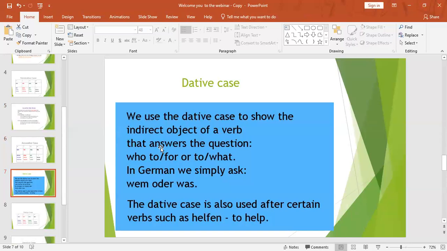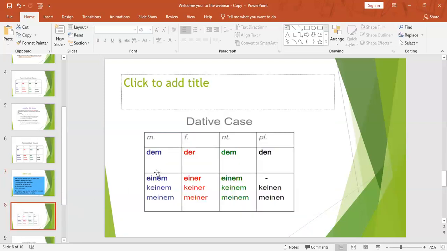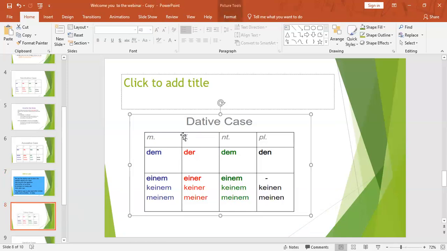I would like to show you an example right now. Before discussing, as usual, we will see the rule, the tabular column for the dative case. This will totally change and these things we need to remember. For example, what we have there: dem, der, dem, den, einem, einer, einem, keinem. We need to remember this dative completely because we can't compare.